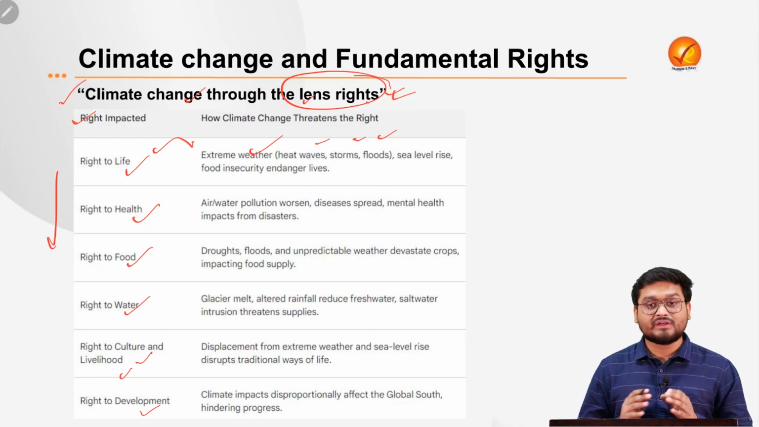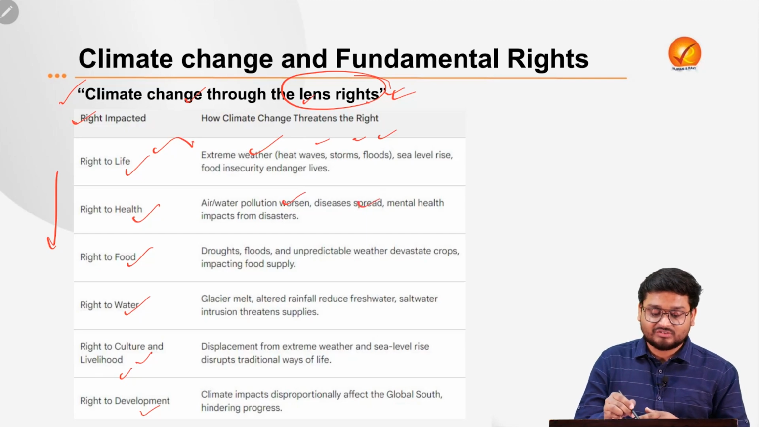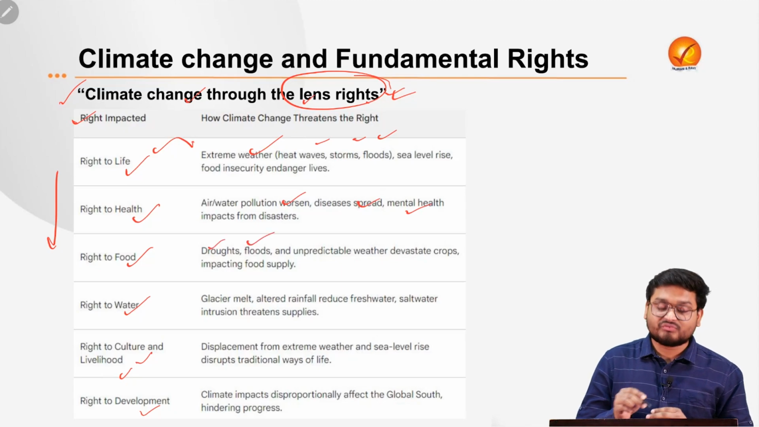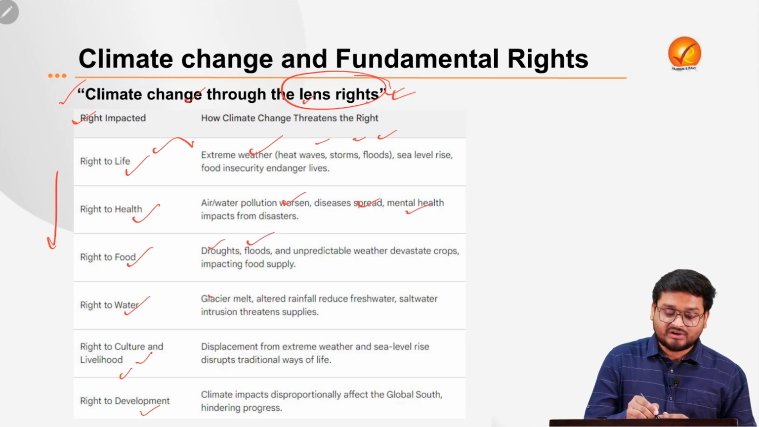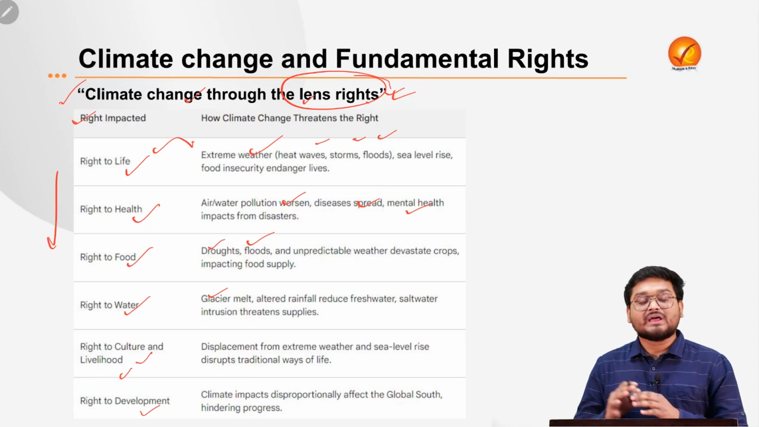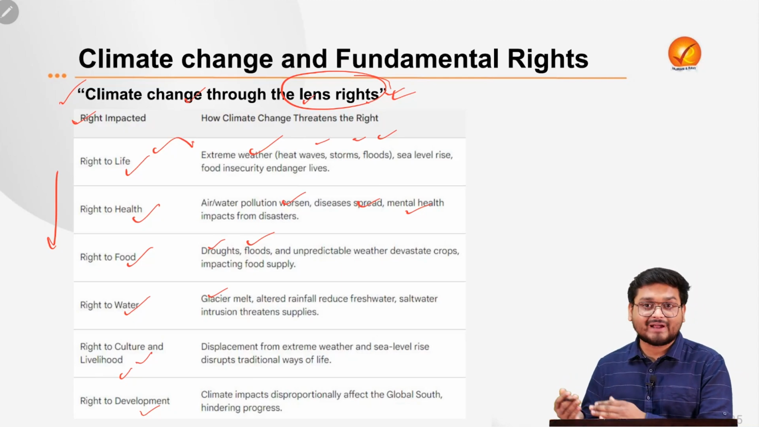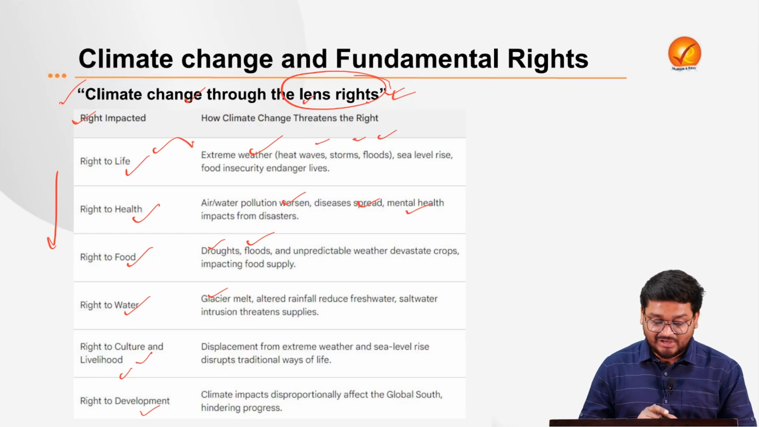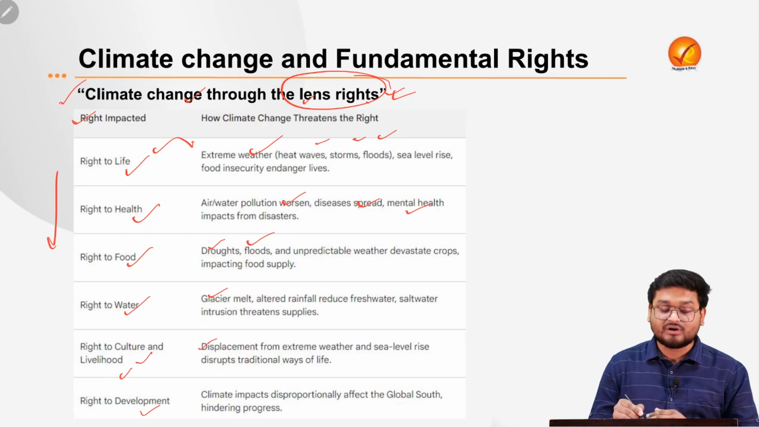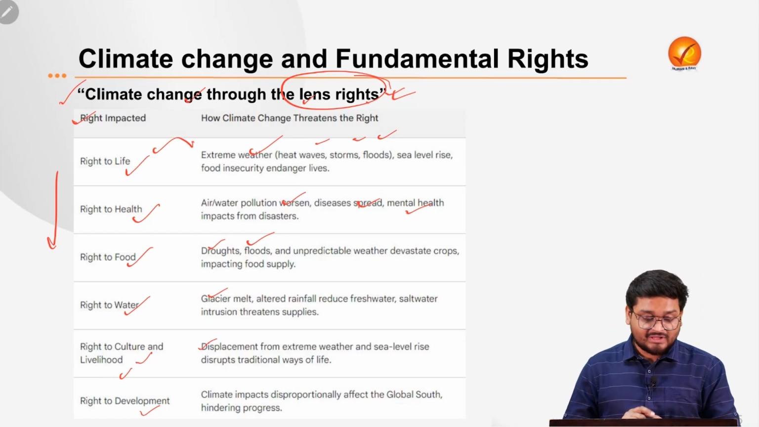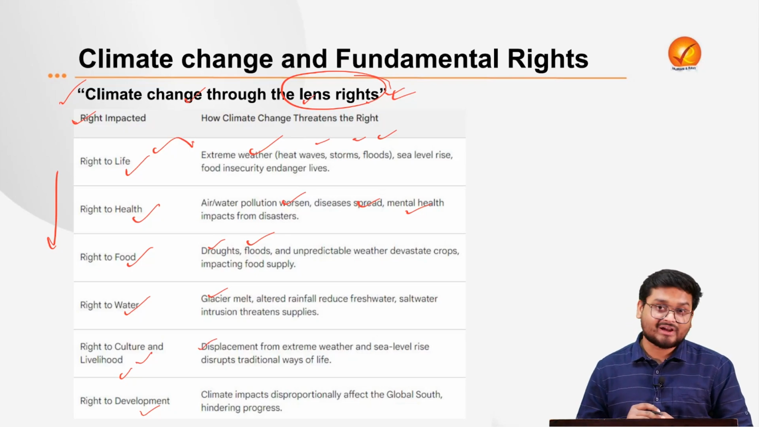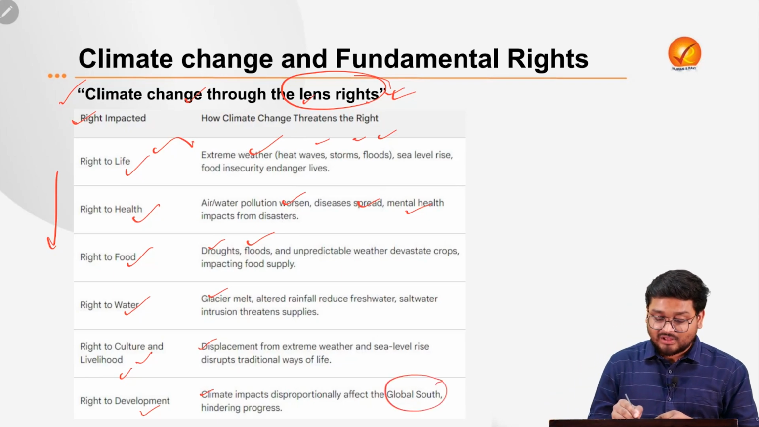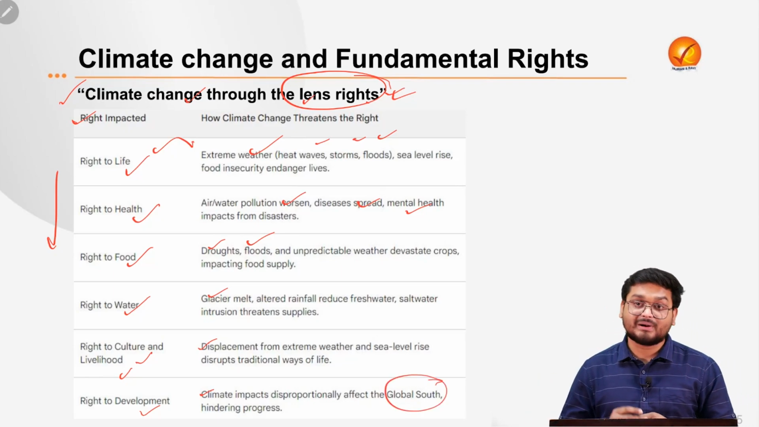The right to health is impacted through air pollution, diseases, mental health issues from disasters, and so on. The right to food is impacted through droughts and floods, which are impacting Indian agriculture. The right to water is being impacted through glacier melting, and altered land use, which is causing groundwater depletion. We have the right to culture, which is also impacted through climate change, particularly via displacement of people due to extreme weather events. And finally, the right to development is also impacted through climate impacts, which disproportionately impact the global south or the developing nations of the world, particularly India.